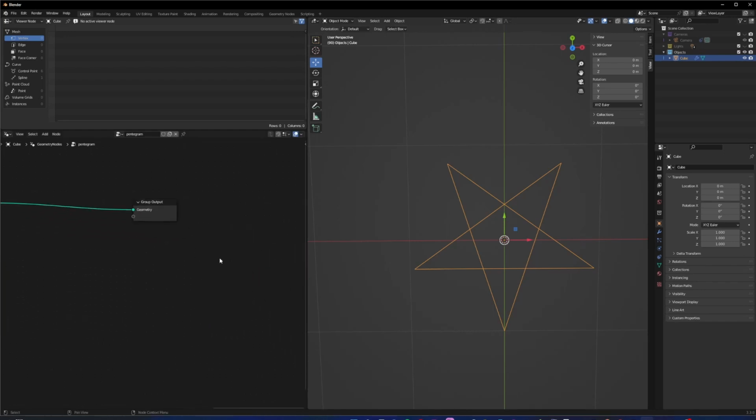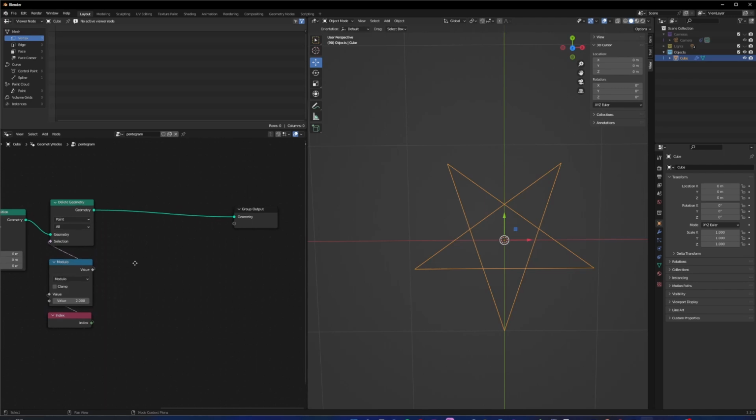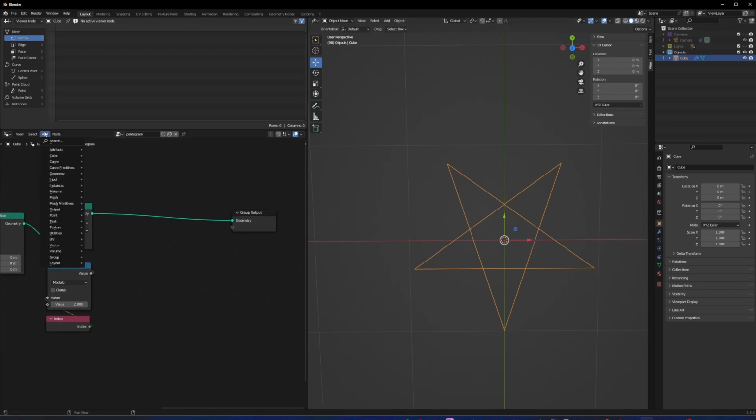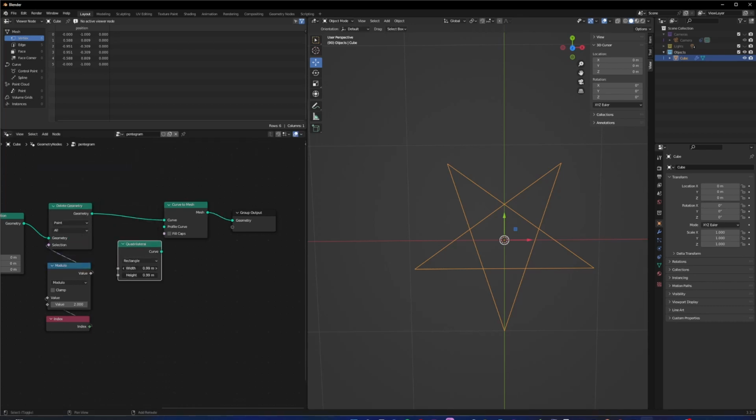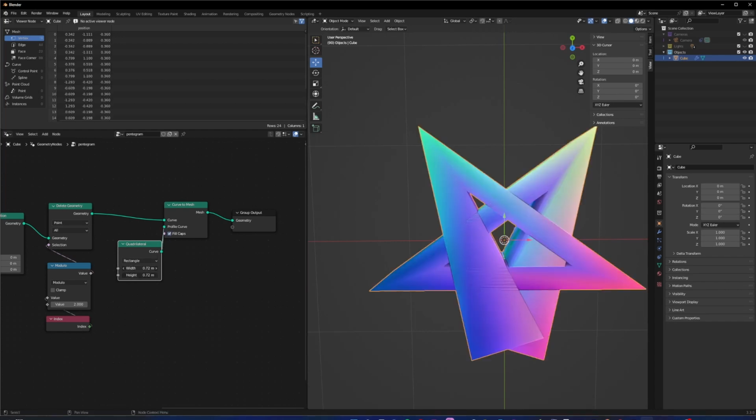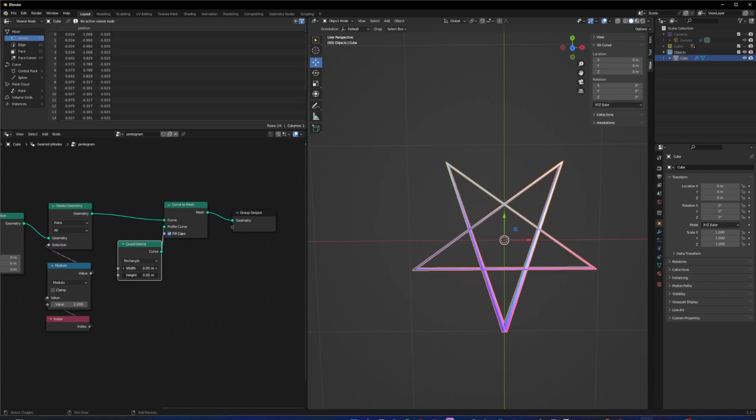But all right, so that's the points and the line, but we need to give it a form. To do that, we've got to do a curve to mesh. Give it a profile, curve to mesh. Let's give it a profile of a quadrilateral. This is gonna be that small. Let's try fill caps. Wait, still too big. Let's make it like that small.